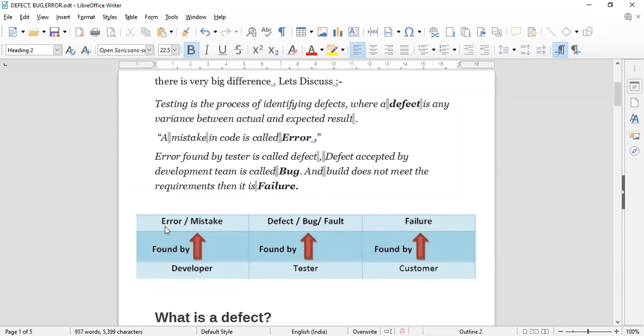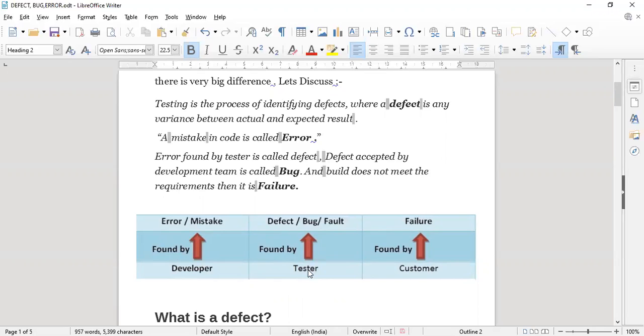The developer can find errors or mistakes. Error means a programming logic error or syntactical error or any type of mistake. Mistake means logical error, and error means syntactical error. These errors can be caught by the developer at the time of developing the system, and they will be fixed. Without this, your program is not compiled at all.